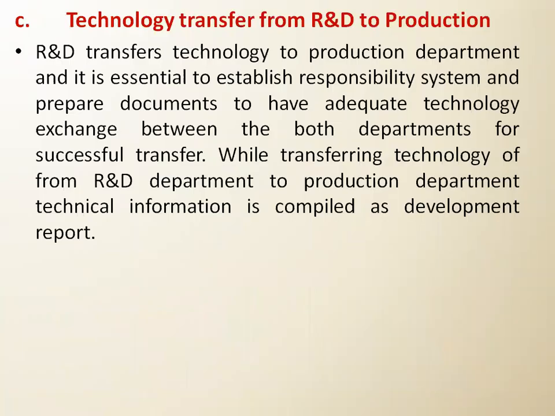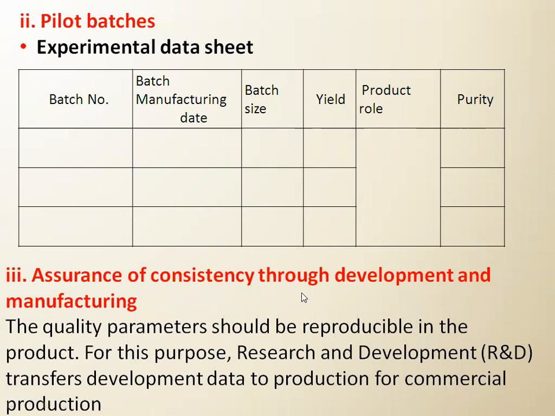Then the third one is the assurance of consistency through development and manufacturing. So we have to assure the consistency, means we go with various batches. So we found that batch A is superior, so we will produce batch A 3 times, 4 times, and we will check whether the same result is obtained. So here we assure that the quality parameter should be reproducible in the product, means that reproducible यानी वो फिर से बनना चाहिए, सेम रिजल्ट्स आने चाहिए. For this purpose, research and development transfer development data to production for commercial production.